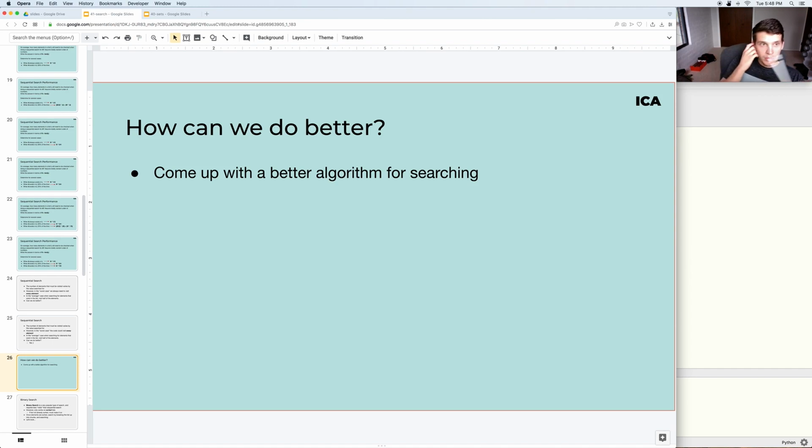Okay, so come up with a better algorithm for searching. Perhaps you could take a minute to try to think of an algorithm that would be better for searching than just sequential search. So can you think up something that would be better? What kind of adjustment could you make? Would it be a tweak to sequential search, or would it be a whole different algorithm? What could do better than sequential?